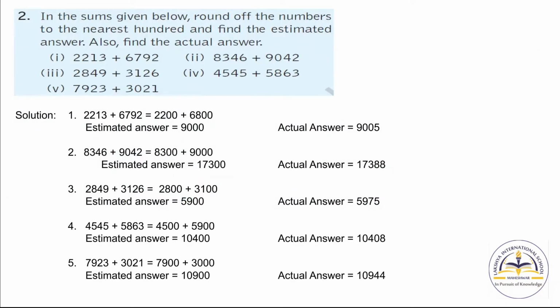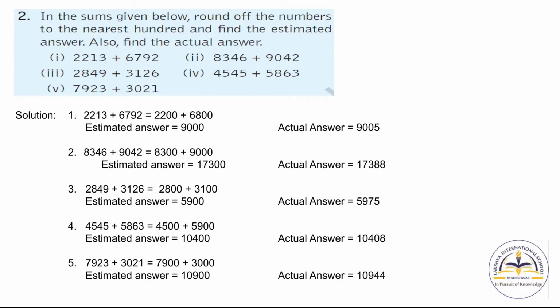Now question number 2, in the sums given below, round off the numbers to the nearest 100 and find the estimated answer. Also find the actual answer. First question is 2213 plus 6792. So when we round off 2213, we will get 2200, and when we round off 6792, we will get 6800.